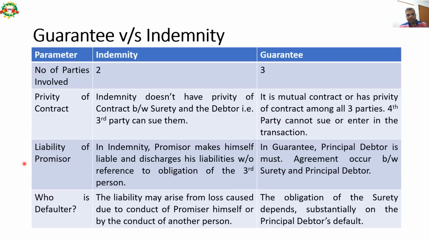Liability of promisor. In case of indemnity, the promisor makes himself liable and discharges his liability without reference to the obligation of a third person. However, in case of guarantee, the principal debtor is a must. Agreement occurs between surety and principal debtor. And who is the defaulter? In case of indemnity, the liability may arise from loss caused due to the conduct of the promisor himself or by the conduct of any other person, a third person. However, in case of guarantee, the obligation of surety depends substantially on the principal debtor's default only. This is the basic difference between indemnity and guarantee.